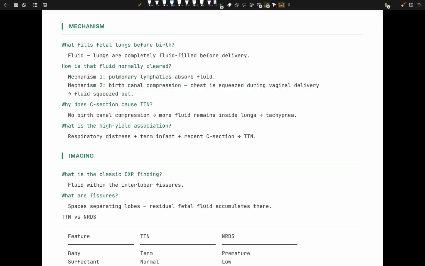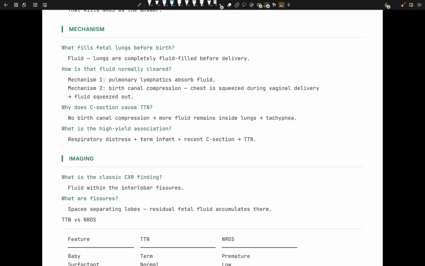When the child is delivered vaginally, the chest is actually squeezed. If the child is not delivered vaginally, maybe via C-section, the fluid is going to be retained. So fluid is squeezed out because of the compression done by the vagina itself.